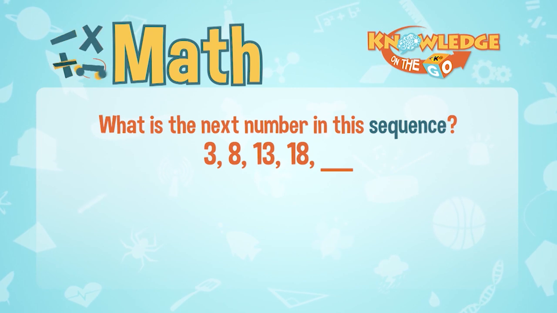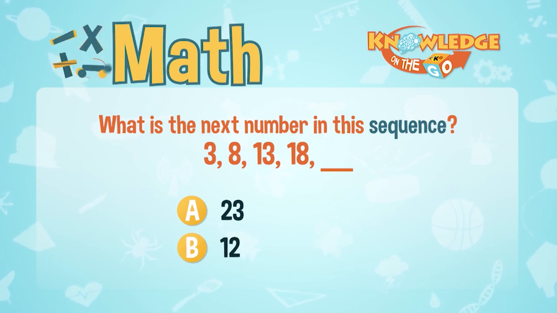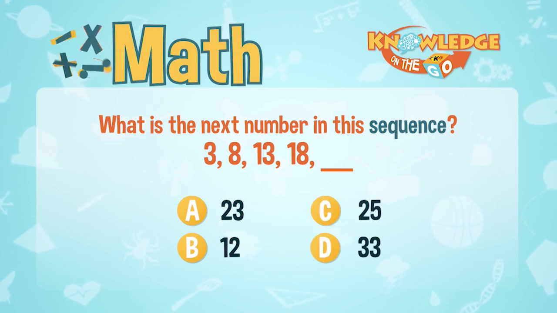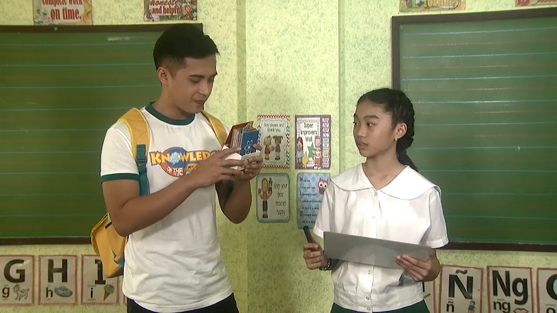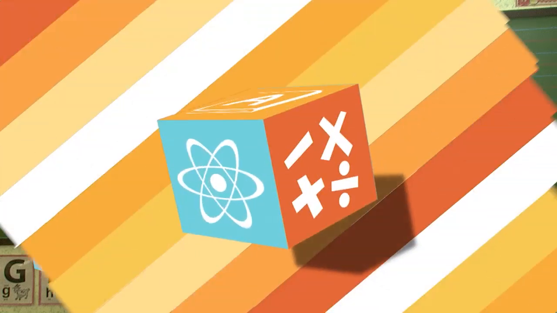What is the next number in this sequence? 3, 8, 13, 18, blank. Letter A, 23, letter B, 12, letter C, 25, or letter D, 33. A, 23. Letter A, 23. And the correct answer is letter A, 23.